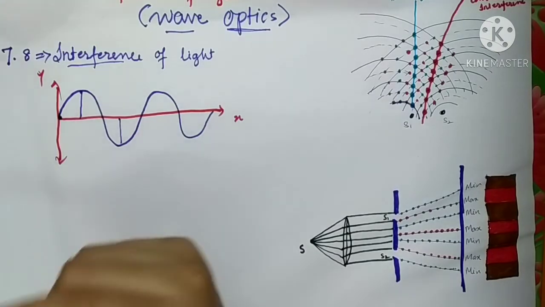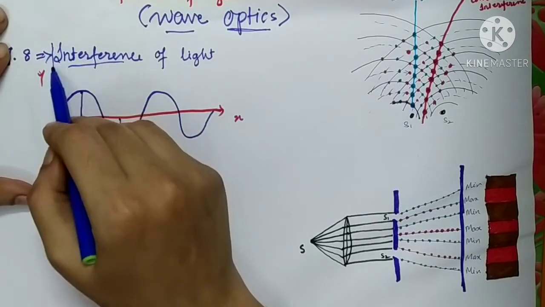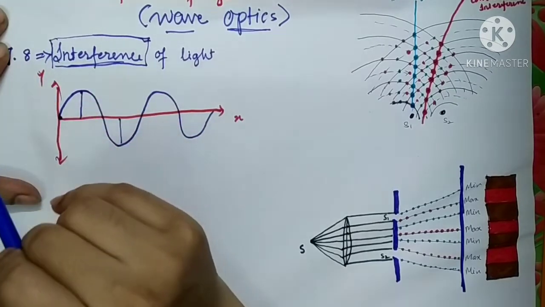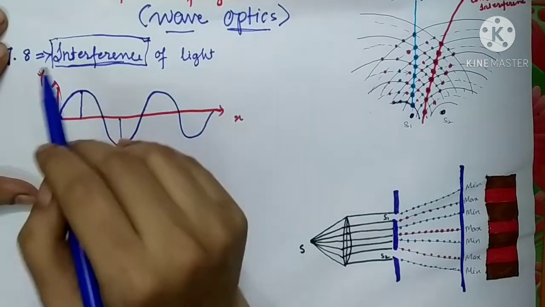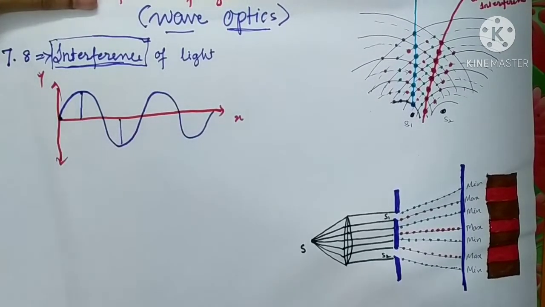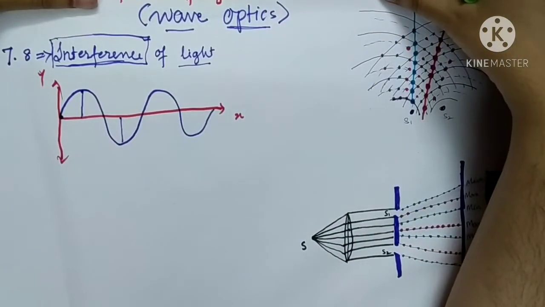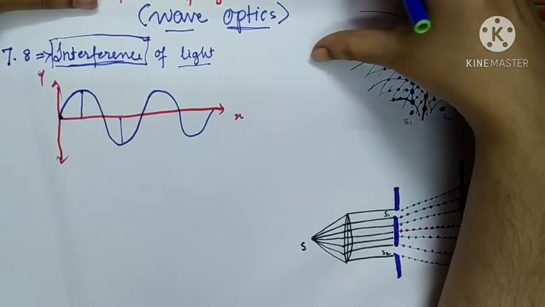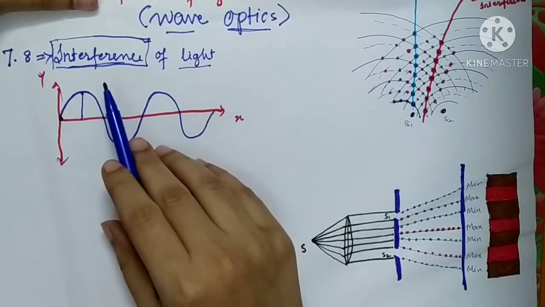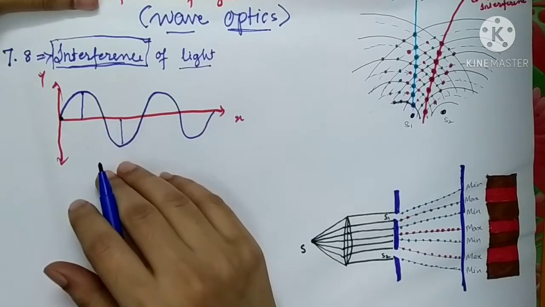What is interference of light? Today in this lecture, I don't think I will be in a position to define interference right away. Once you understand the concept, then I am going to define it. It is nothing but superposition. What is the superposition of a light wave? You have all studied the superposition of sound waves. So what is the superposition of a light wave? Before that, let us consider a few examples.